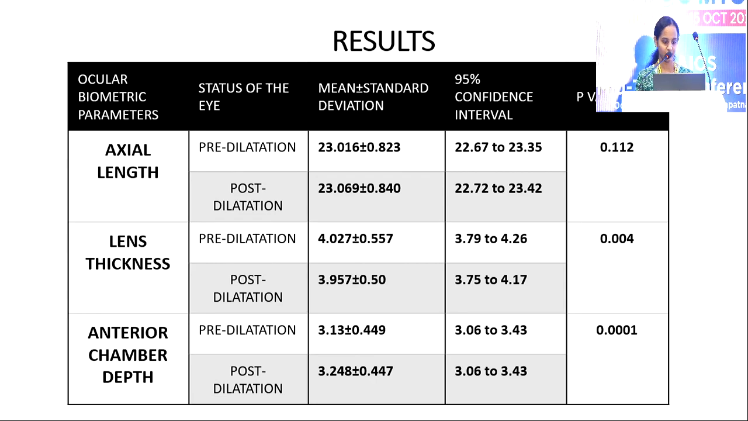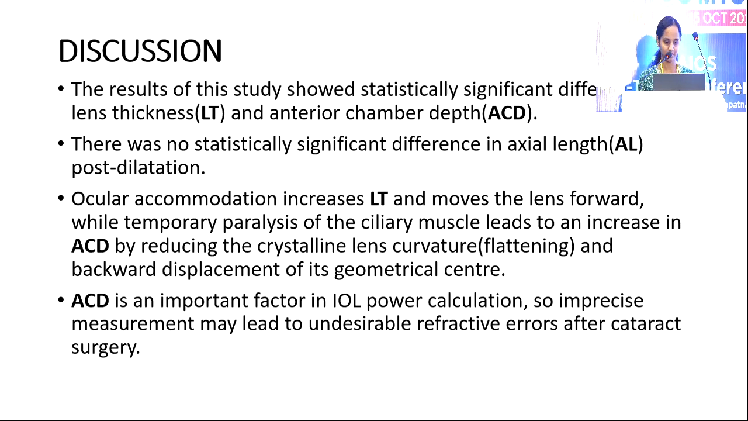Coming to results, there was no statistically significant difference in the axial length pre and post dilatation, but there was a statistically significant difference in the lens thickness and anterior chamber depth post dilatation. Coming to discussion, the results of this study showed a statistically significant difference in the lens thickness and anterior chamber depth.